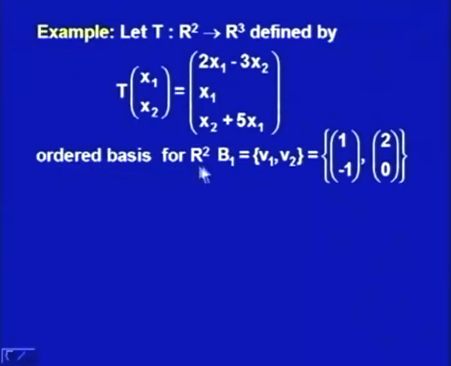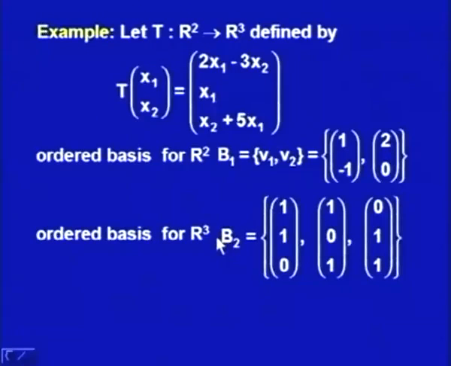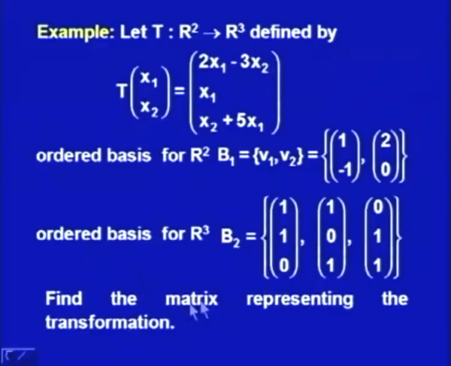For this, the basis for R2 is given as B1 consisting of two vectors v1, v2: (1, -1) and (2, 0), while the ordered basis for R3 is provided as (1, 1, 0), (1, 0, 1) and (0, 1, 1). These bases have to be specified because the matrix depends on the basis. If we change the basis, the matrix will be different. We have to find the matrix representing the transformation.